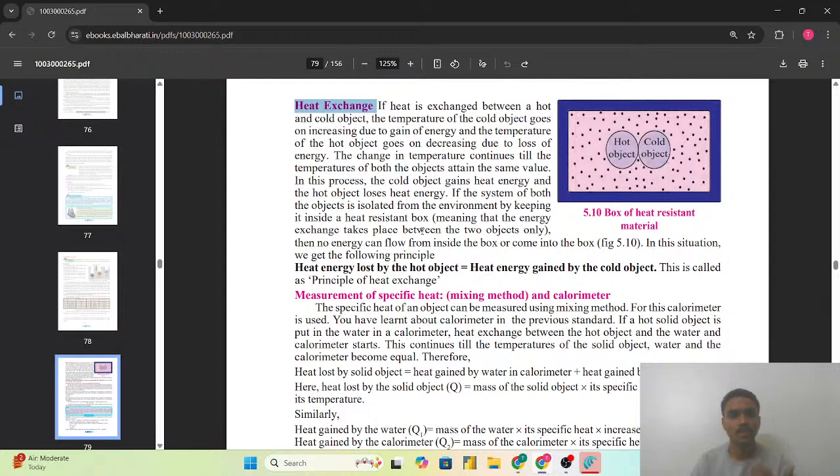In this situation, we get the following principle. Heat energy lost by the hot object is equal to heat energy gained by the cold object. This is called the principle of heat exchange. So again, one of the important points with regard to this chapter, heat, is the heat exchange.